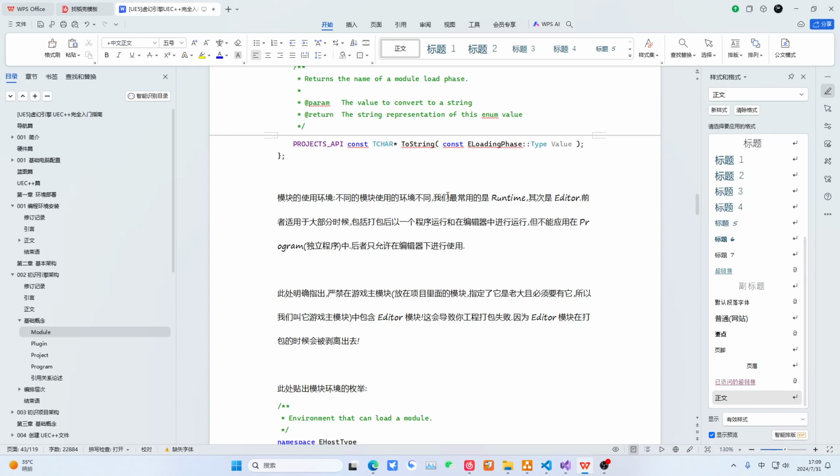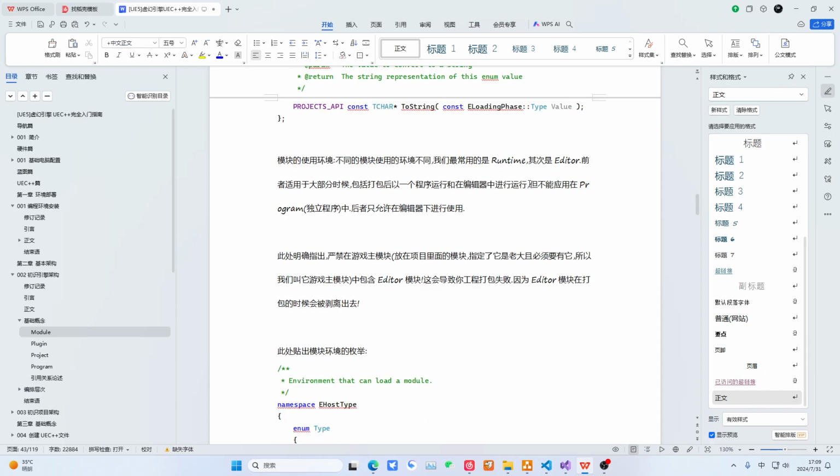As for the usage environment, our runtime has already emphasized to you in the editor. Next, please note that our runtime modules are all allowed to be used in most environments. Then, the editor module is not allowed to be used in a packaged build. That is, what does this mean? It means that if, after packaging, the game contains editor code, the packaging will directly fail, or it will crash directly when you call it.